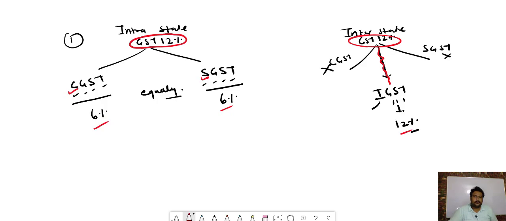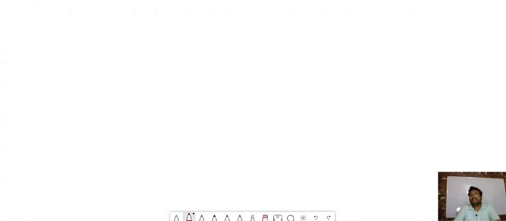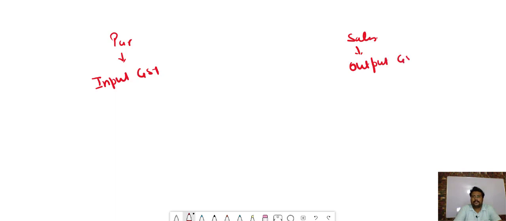Now the second thing you have to understand is that GST will be chargeable at the time of purchase and at the time of sales. At the time of purchase, it is known as input GST, and at the time of sales, it is known as output GST. Okay, input GST and output GST. Who takes the final amount of GST? The government. It is a combination of the central government and the state government both. So this much is the basic introduction.